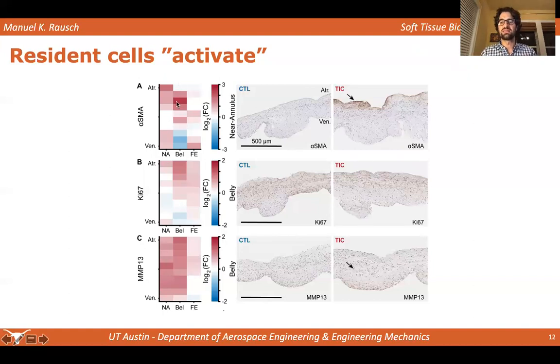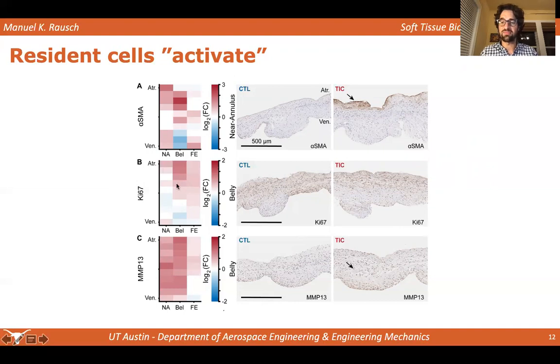And red means that there's more in the tick animals, meaning the diseased animals, than the control animals, and blue would mean more in the control animals. So we see overall, we have mostly red, meaning upregulation or increased activity of alpha smooth muscle actin, implying that valvular interstitial cells likely became activated and express this sort of myofibroblast-like character.